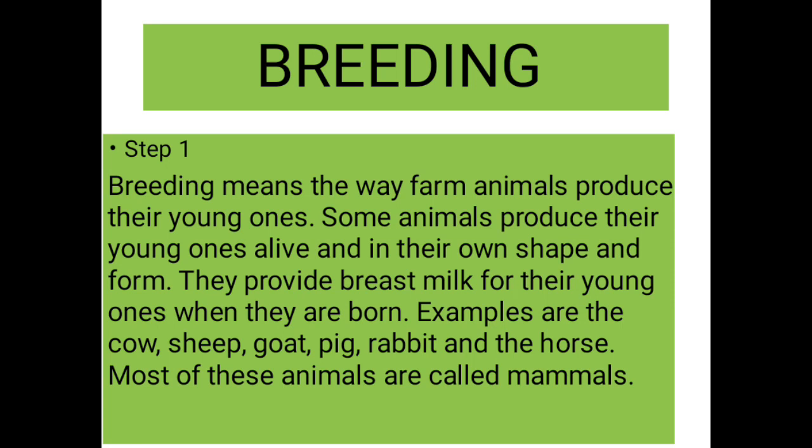And then we repeat again. We're going to read just the first point here, the meaning of breeding as pertaining to farm animals. Everybody, let's read together. Breeding means the way farm animals produce their young ones. Again, breeding means the way farm animals produce their young ones.